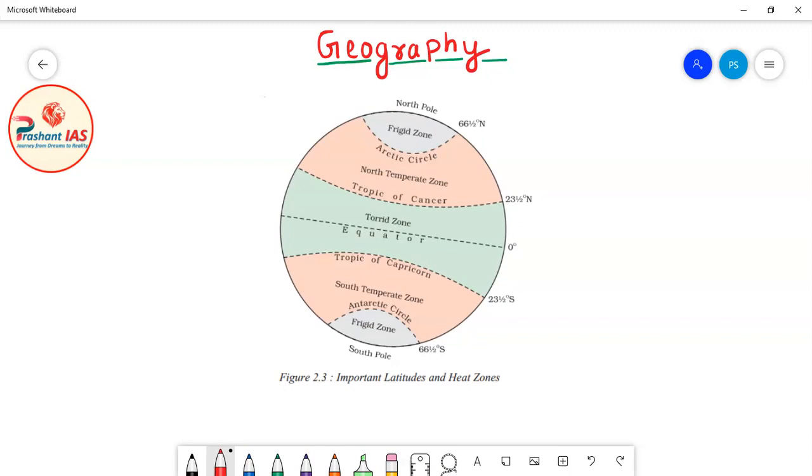So friends, in this class first of all we will discuss some important latitudes. In the last class I taught you the meaning of latitudes and how to measure them, but now we have to study some of the important latitudes. There are some latitudes which are really very important. The first important latitude is the equator. Please see on the screen, I am marking the equator in red color. The first and most important latitude is called the equator.